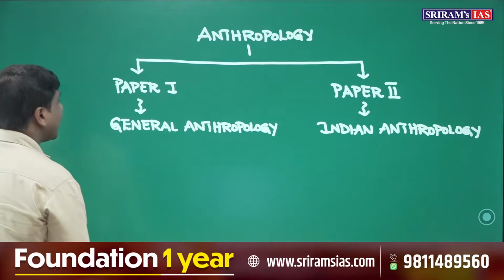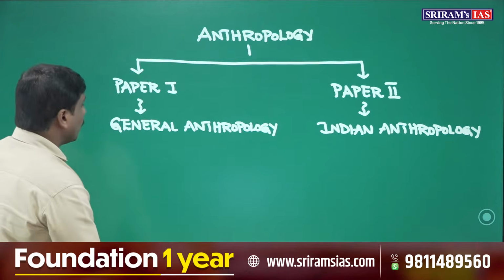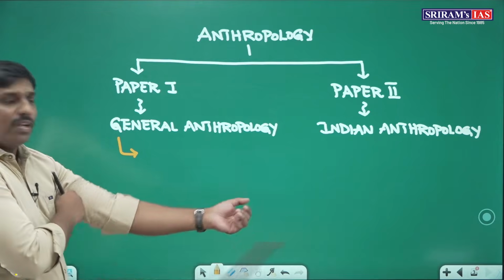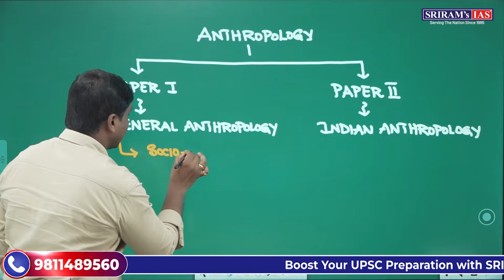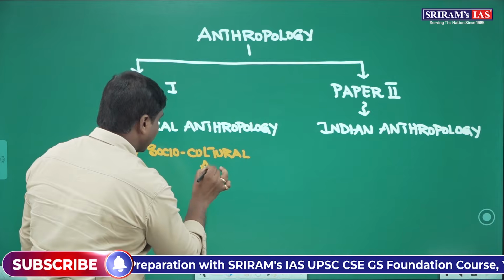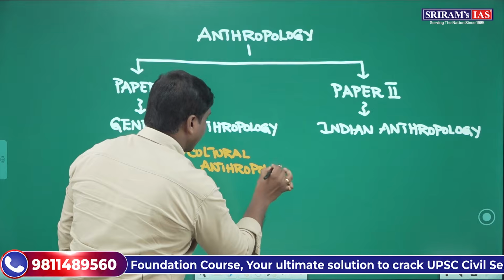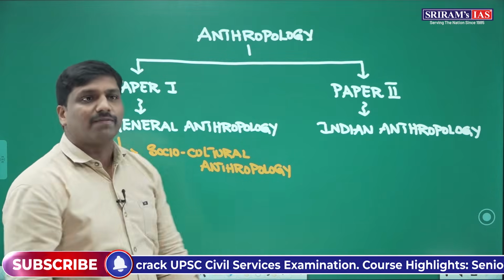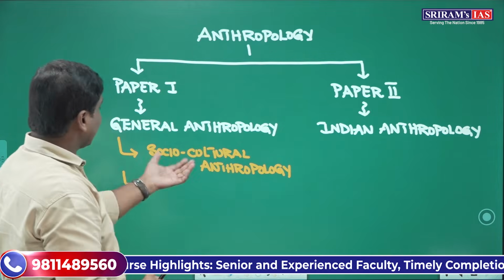Now, talking about general anthropology, paper 1 would be systematically divided into various sections. The first section amongst them would be socio-cultural anthropology. That would be the first section. In socio-cultural anthropology, we will be systematically studying some of the social as well as cultural aspects of human beings. Let us try to understand what those things are.